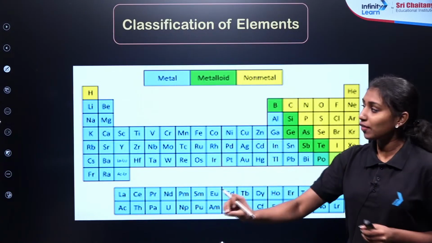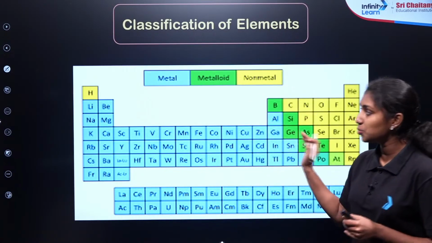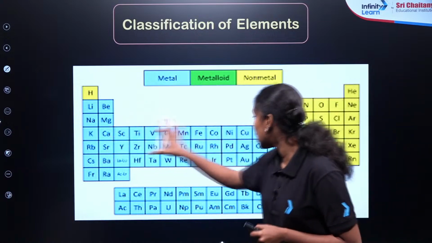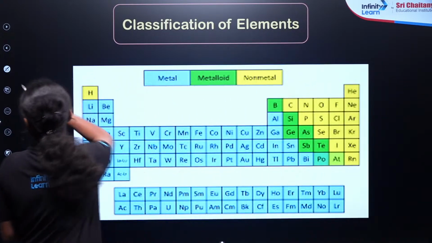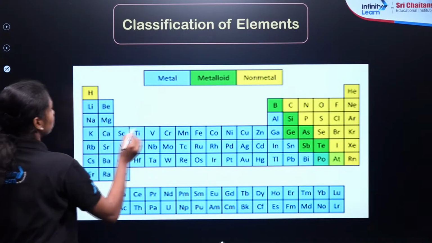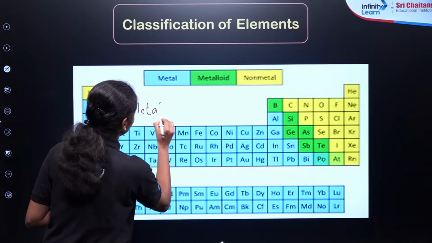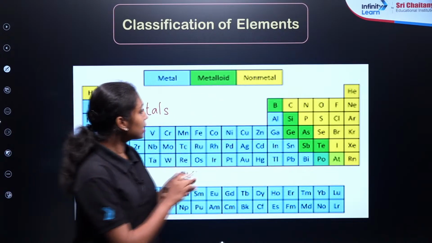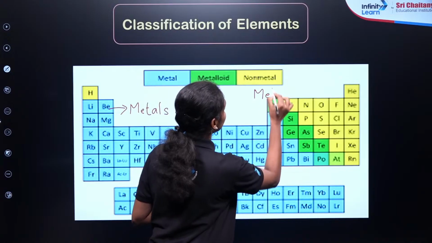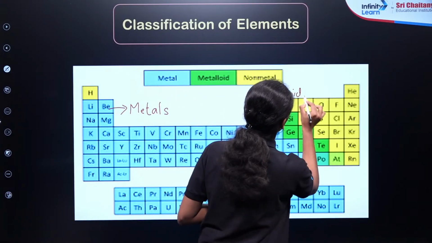As we can see over here, there is a different color classification given. I hope the picture is visible to everyone. Here, the blue color represents the metals, right? The green color represents the metalloids. Then the remaining yellow colors represent the non-metals, right?